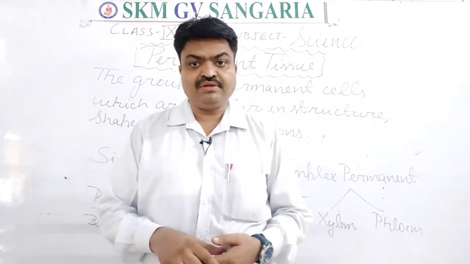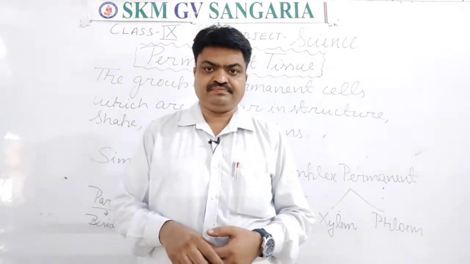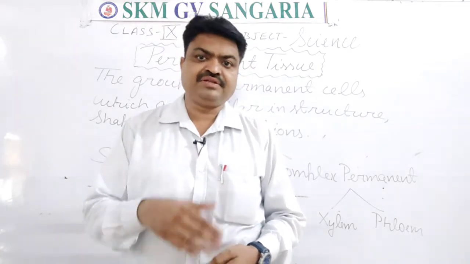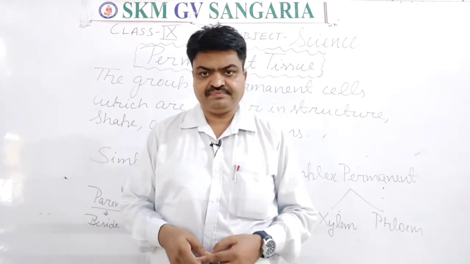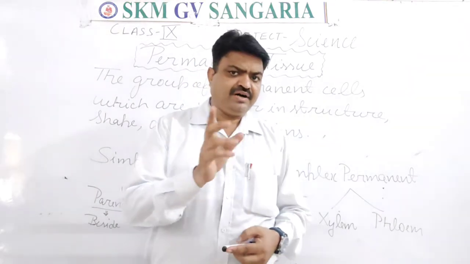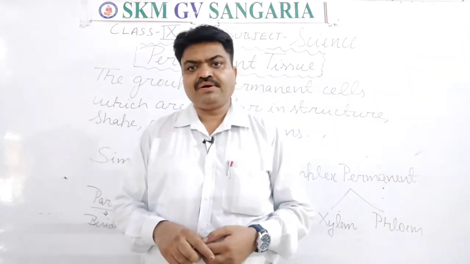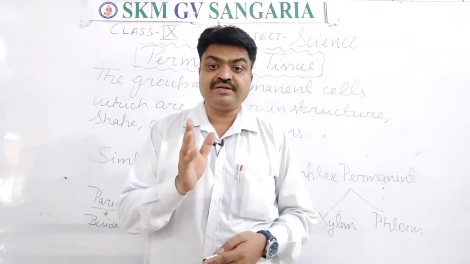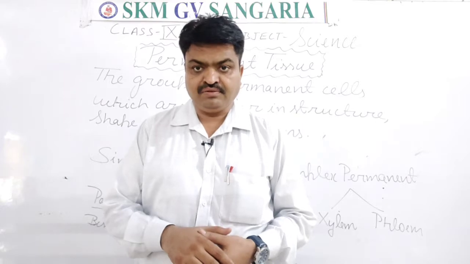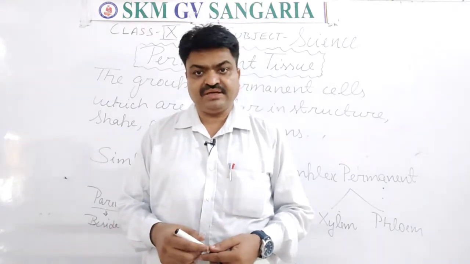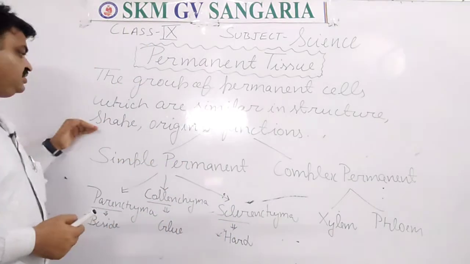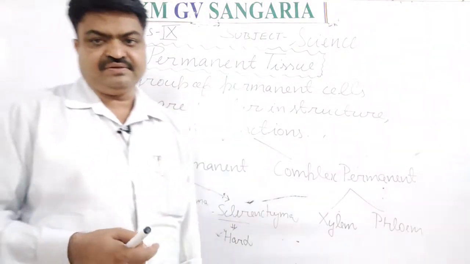Now there are two types of permanent tissue. First is simple permanent, second is complex permanent. So what is permanent tissue? Permanent tissue is a group of permanent cells, student, which are similar in structure, shape, origin and function.